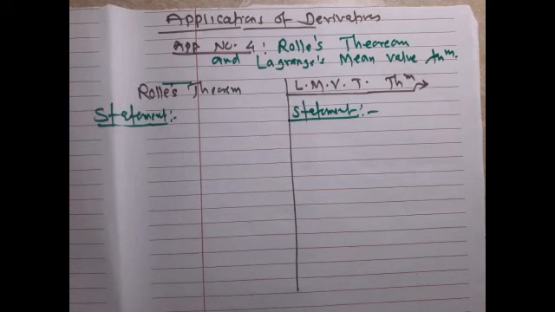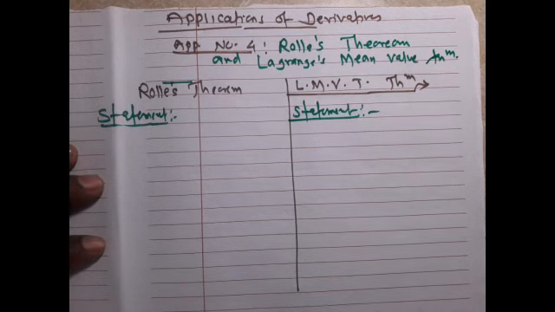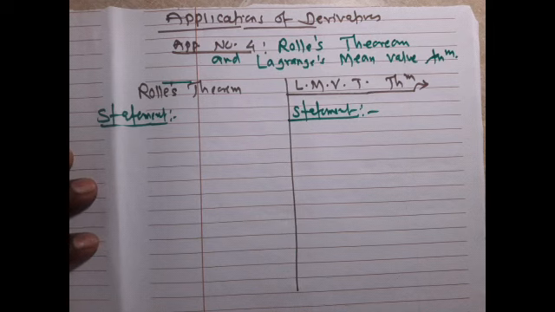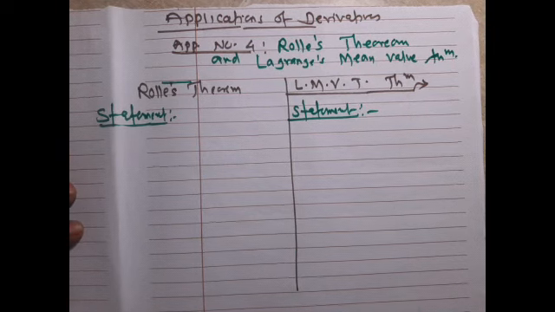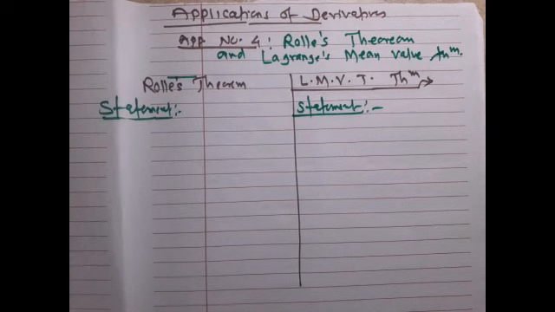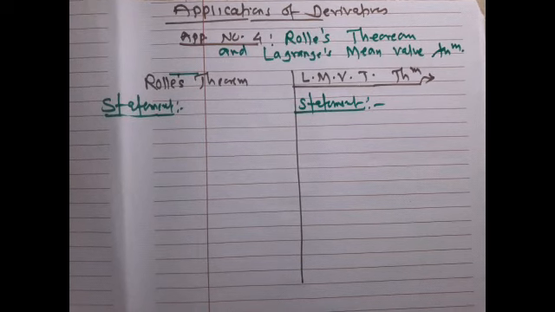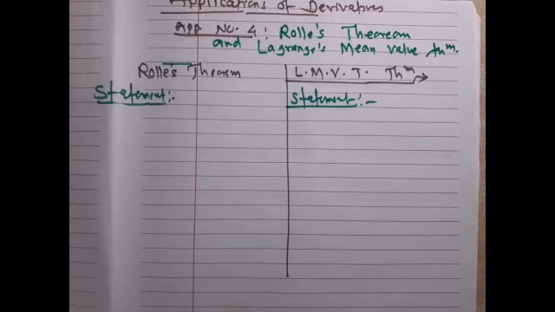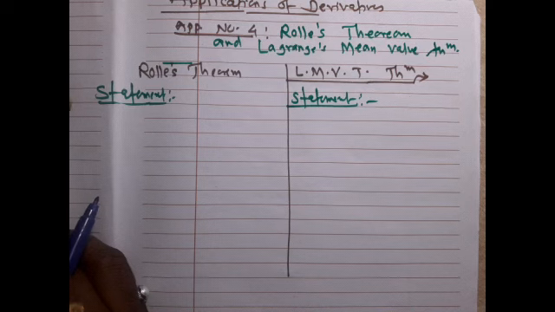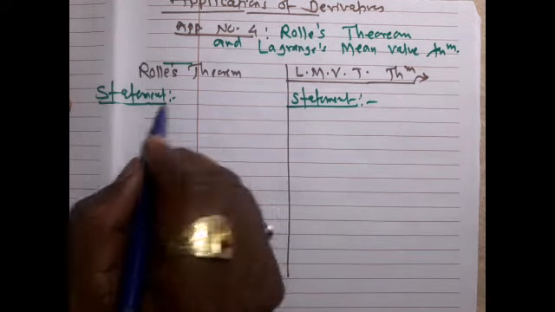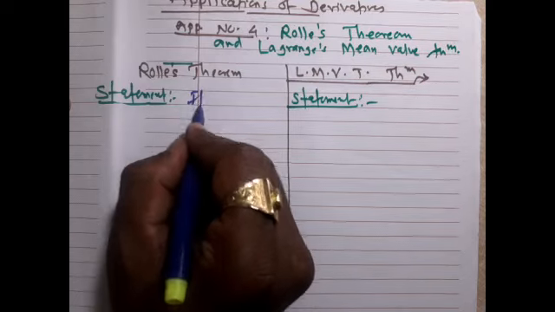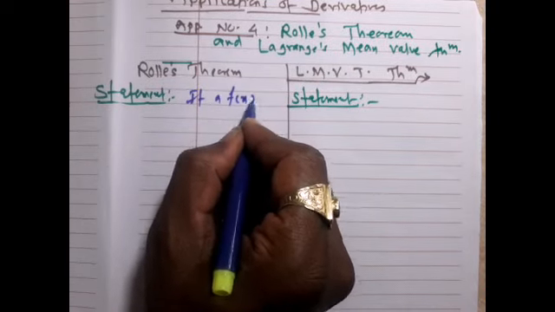Hello dear students, this is lecture number 3, applications of derivatives. Application number 4, Rolle's theorem and Lagrange's mean value theorem. Now I am going to write and discuss both the applications simultaneously, so it will be easy for you to solve the examples. Now first, Rolle's theorem statement: if a function f(x)